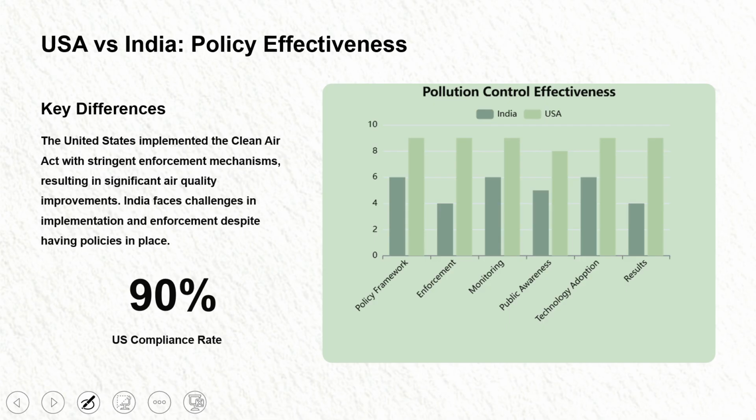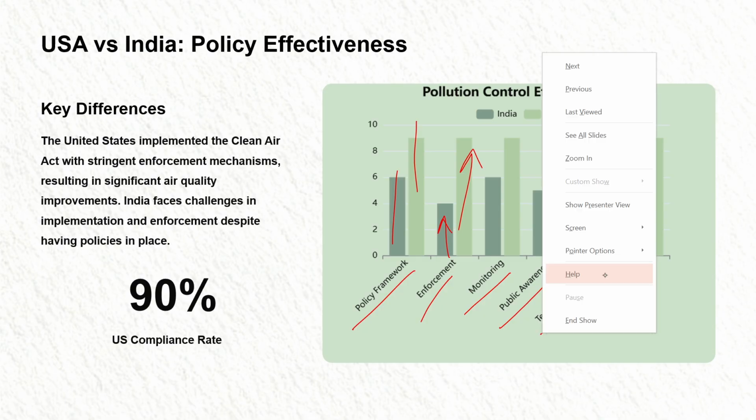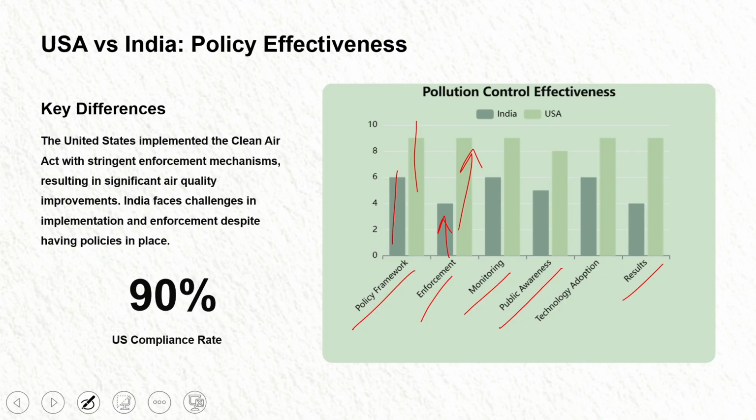USA versus India. So this is the graph, policy making framework. This is India, this is USA. Enforcement, this is India, this is USA. Monitoring, public awareness, technology awareness, results, etc.